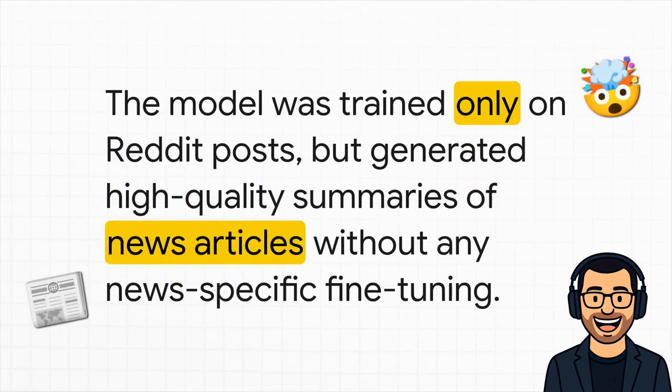But here's what's maybe the most surprising part. The model generalized what it learned incredibly well. Get this, it was only trained on how to summarize Reddit posts. That's it. But then they gave it news articles, a completely different domain, and it wrote high-quality summaries just like that. It hadn't just learned to copy a style, it had learned the actual art of summarization.